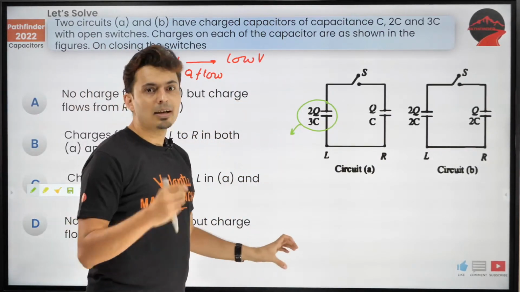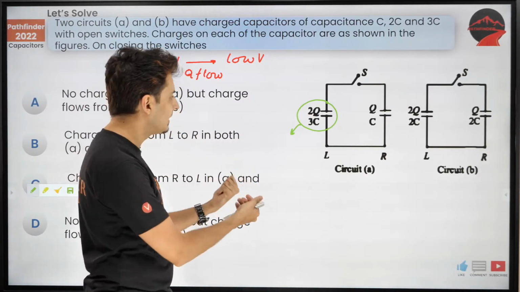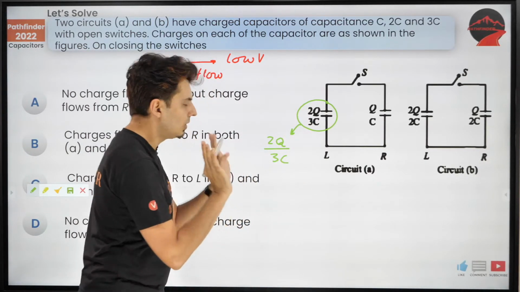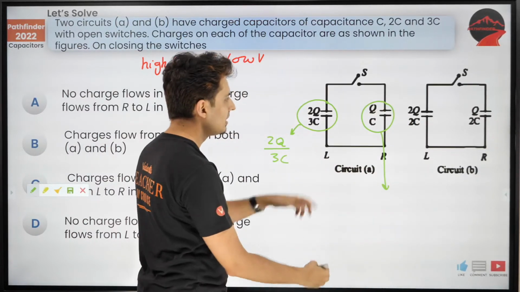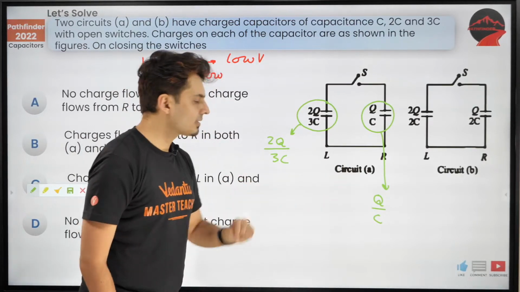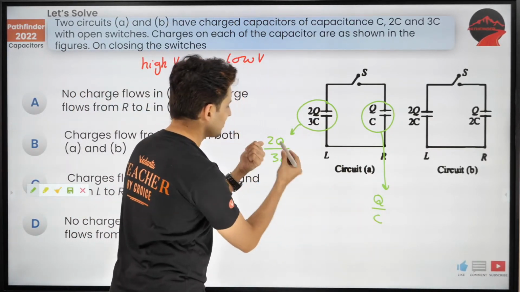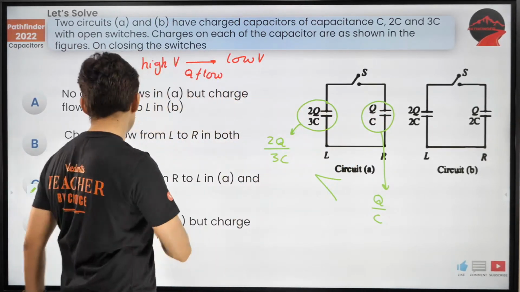Voltage is charge by capacitance, because Q is CV. So charge is 2Q, capacitance is 3C. How about this capacitance? What's the voltage? Q by C. Now who is more? Just compare Q by C. Correct. So Q by C is more. This is 2/3. So here voltage is more, here it is less.